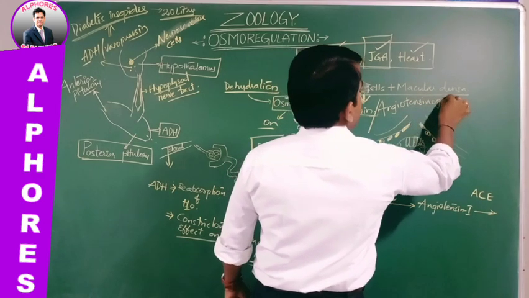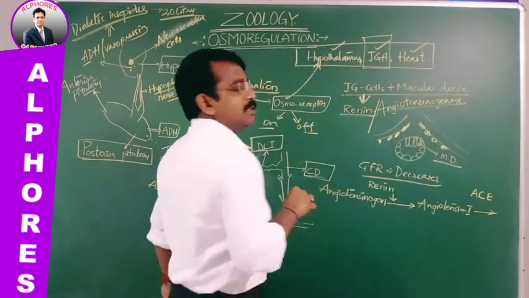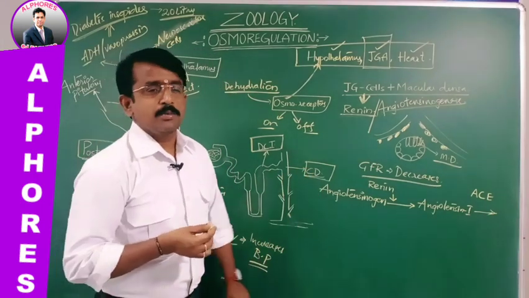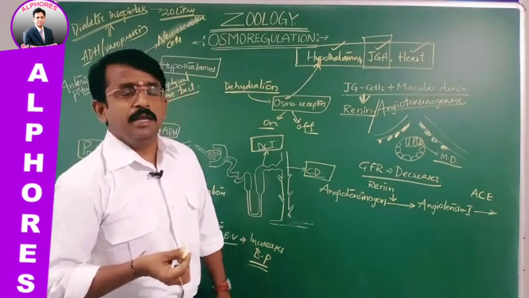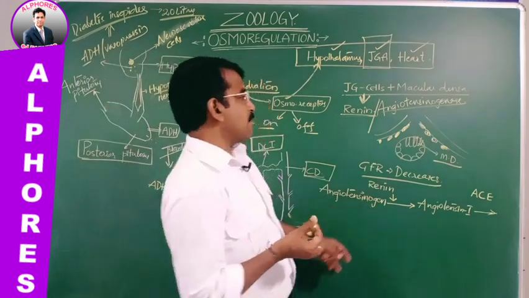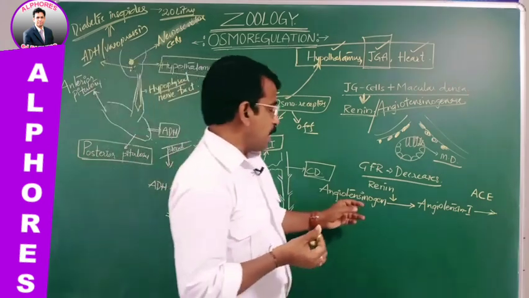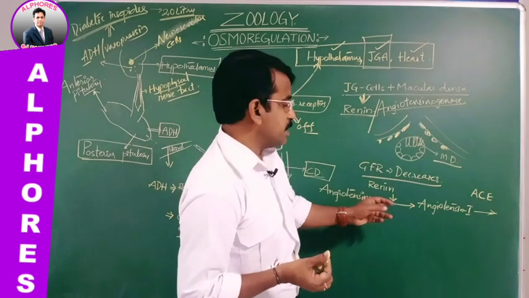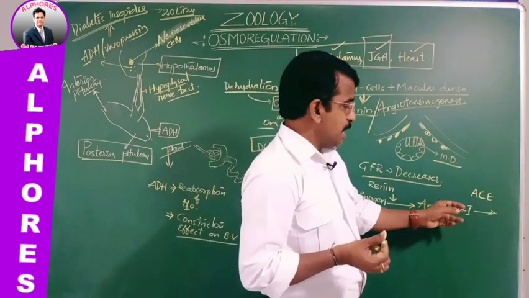Why? The 'ase' is the catalyst. Proteins, protease, lipids, lipase, right? So renin or angiotensinogenase acts upon angiotensinogen and converts it into angiotensin 1.